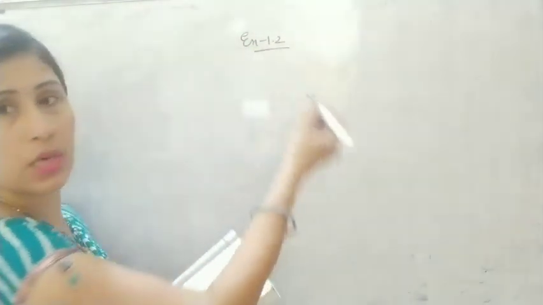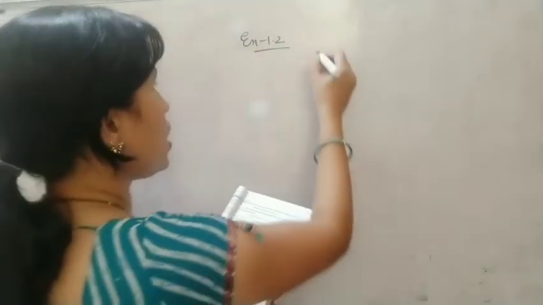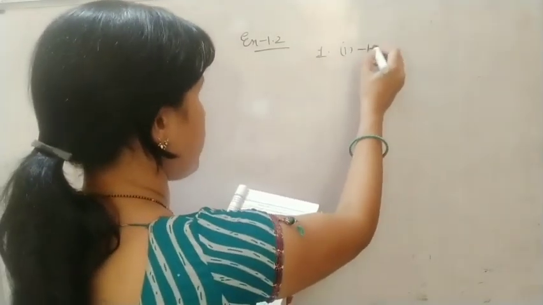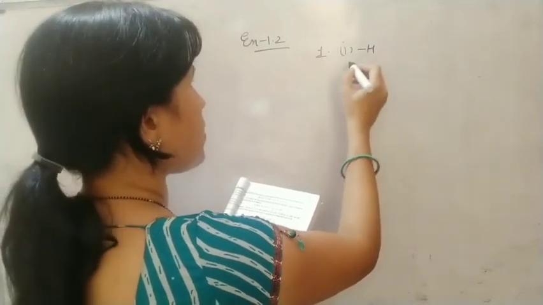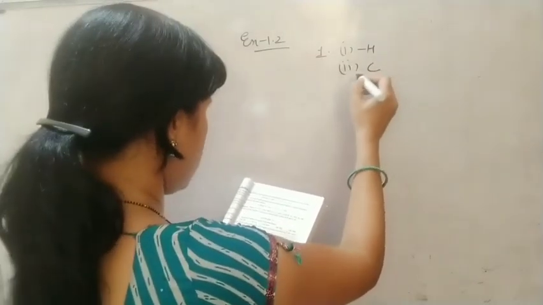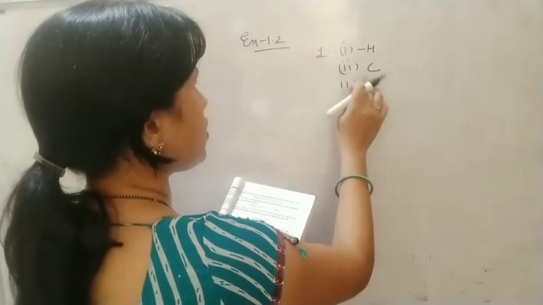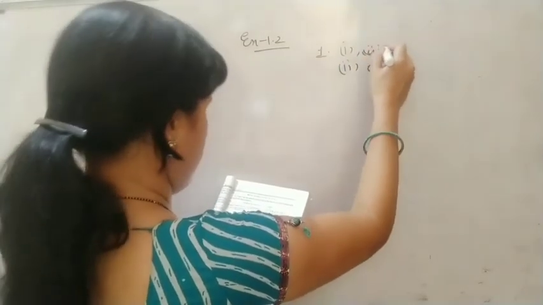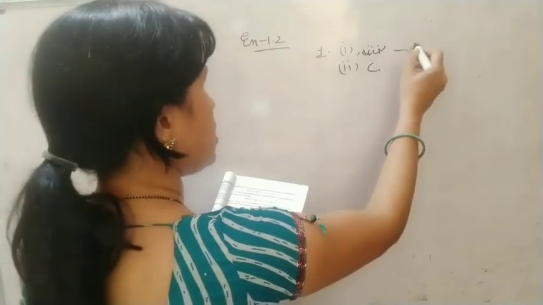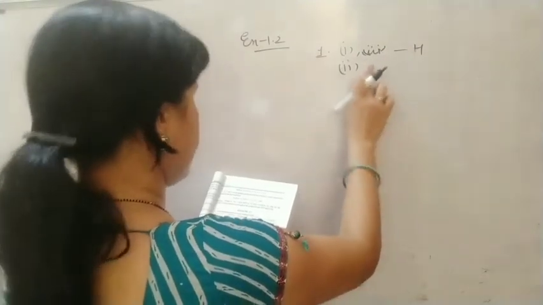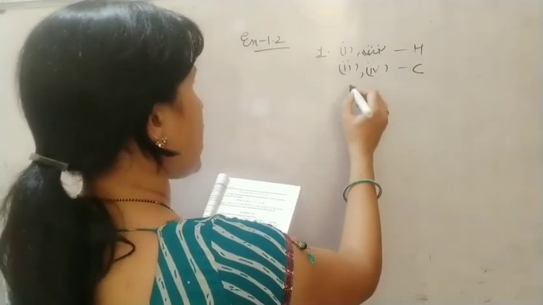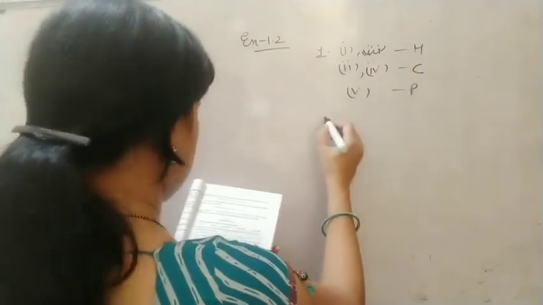Before that, you will just mark the questions which are classwork and homework. In question number 1, the first part is homework, the second part is classwork, the third part is homework. We have the first and third parts in homework. Both of these are homework, and your second and fourth parts are classwork, and the fifth part is practice work.